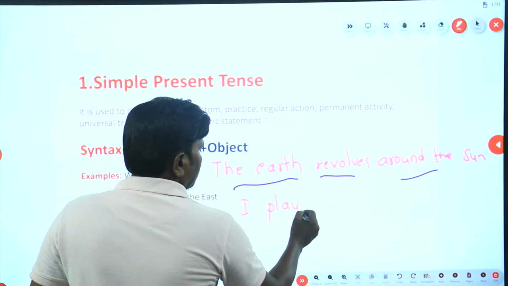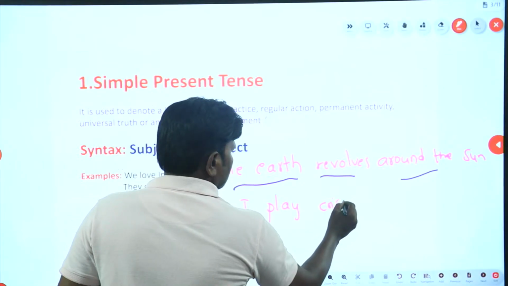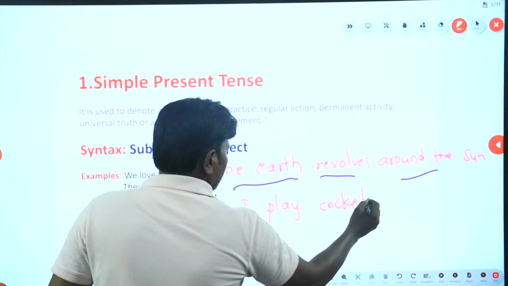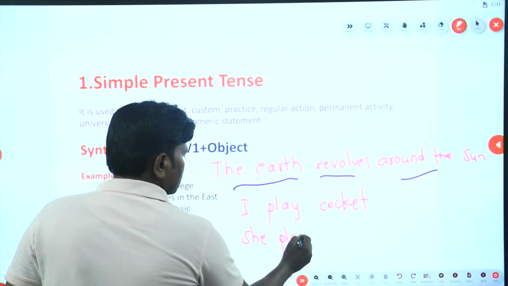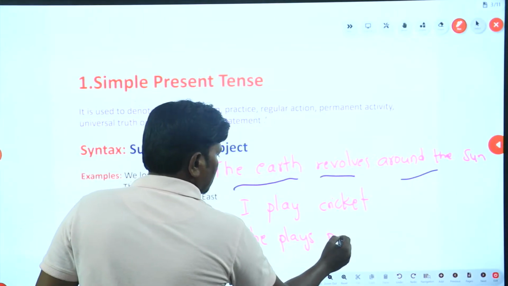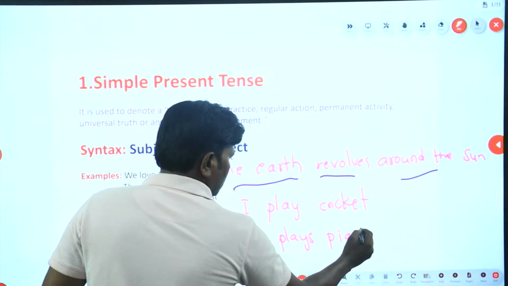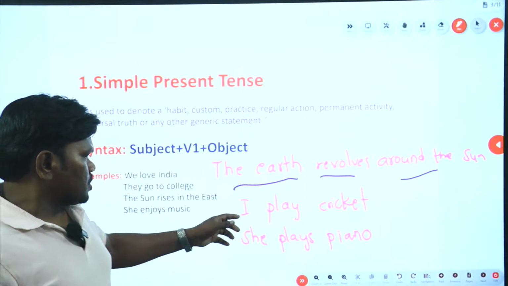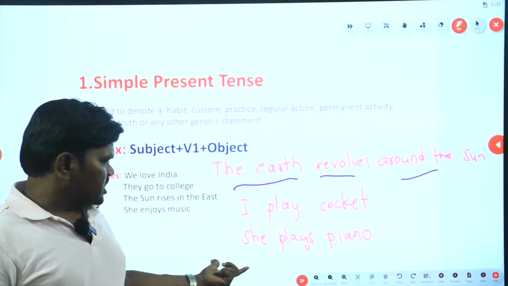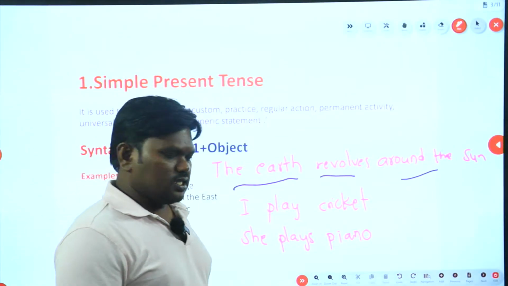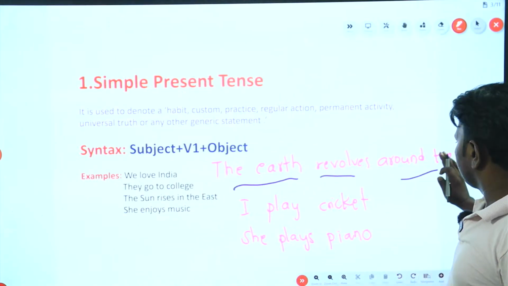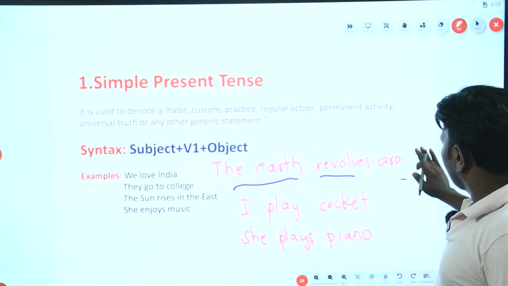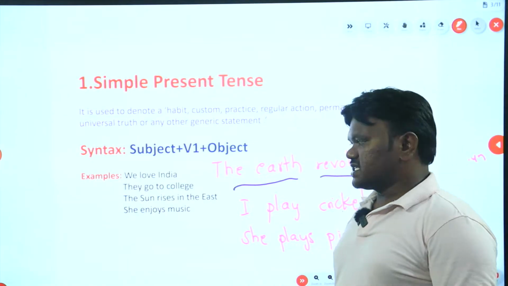Next, I play cricket. I play cricket. Okay, she plays piano. Are you following? So I play cricket, she plays piano. Like this, you can take n number of examples. This is what simple present tense is. Okay. Now let's move on to the present continuous tense.